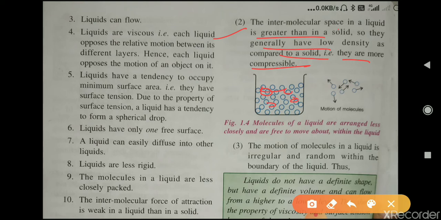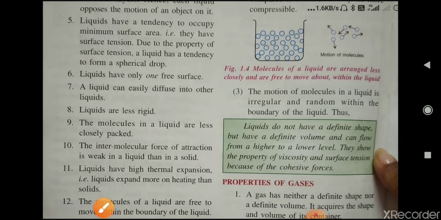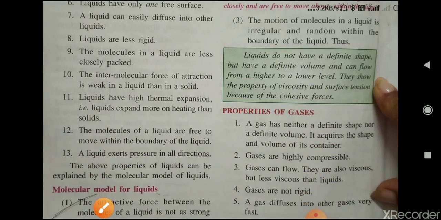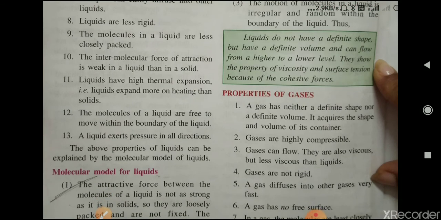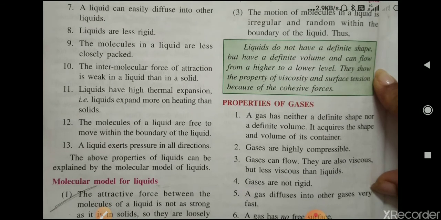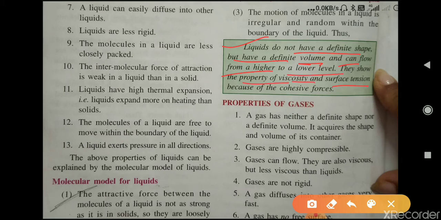Third one is the motion of molecules in a liquid is irregular and random within the boundary of the liquid. The motion of molecules in a liquid is irregular, means the molecules move in any direction, that is the motion is random motion within the boundary of a liquid. Thus we can say that liquids do not have a definite shape but have a definite volume and can flow from a higher to a lower level. They show the property of viscosity and surface tension because of the cohesive forces.